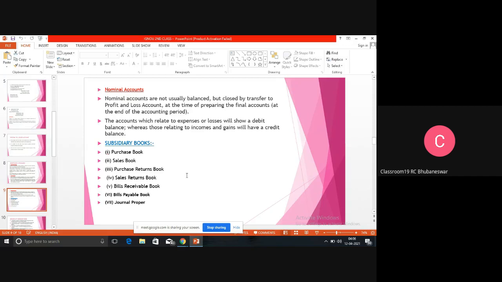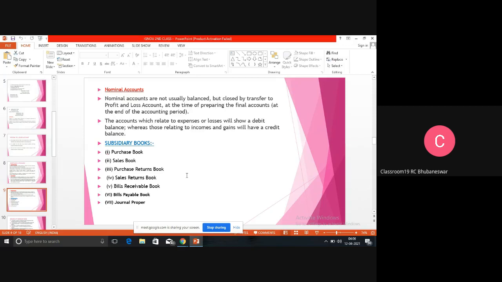So it is never balanced. If somewhere it is balanced, if it is a debit balance, then it shows losses and expenses. If it is a credit balance, then we can say it is an income or gain.